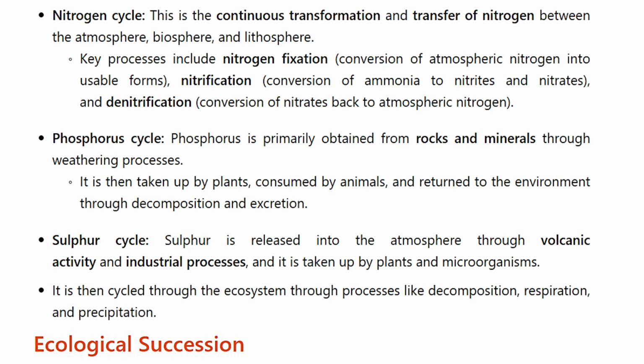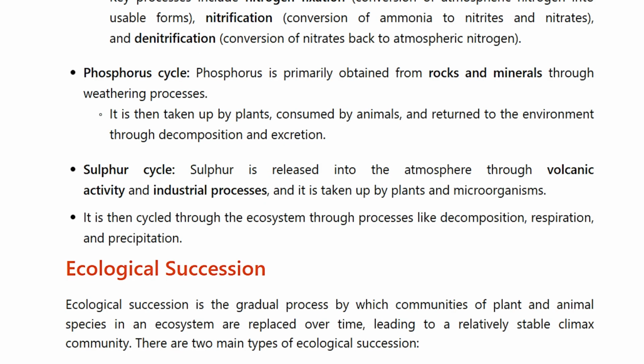Sulfur cycle. Sulfur is released into the atmosphere through volcanic activity and industrial processes, and it is taken up by plants and microorganisms. It is then cycled through the ecosystem through processes like decomposition, respiration, and precipitation. Ecological succession. Ecological succession is the gradual process by which communities of plant and animal species in an ecosystem are replaced over time, leading to a relatively stable climax community.